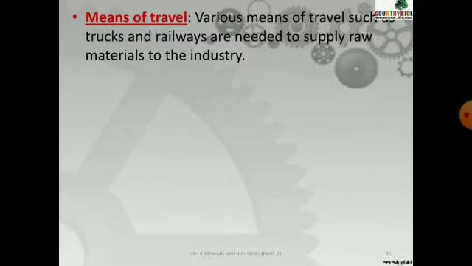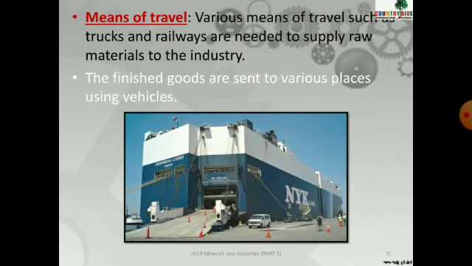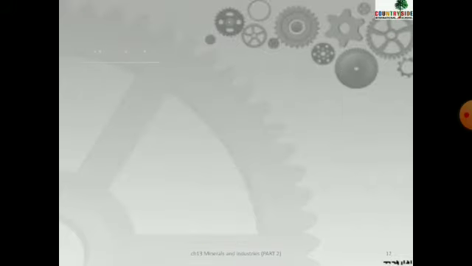That transport is the means of travel. Now the raw material is converted into finished goods, that is, I have made cotton clothes. Now the clothes are required to be transported to the seller, so again transportation is required. So means of travel, that is transportation, is very important to send the finished goods using different vehicles. I hope you understand this means of travel.